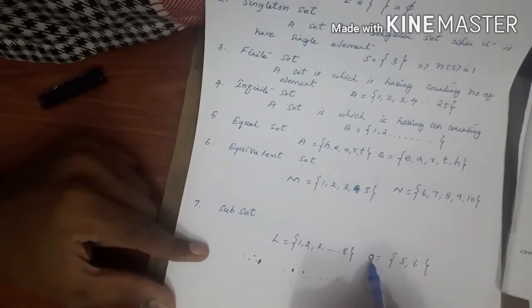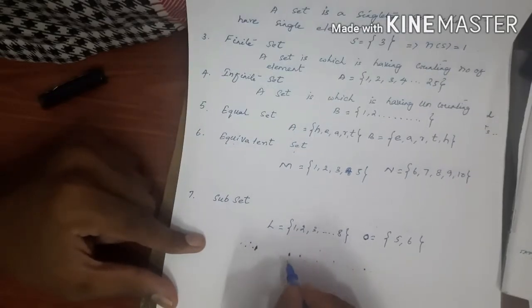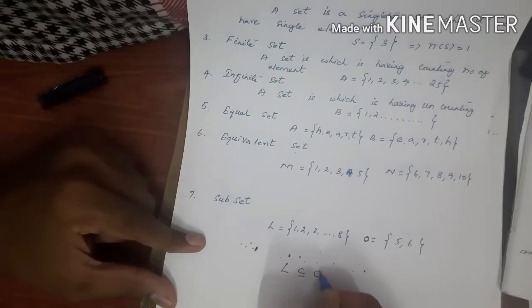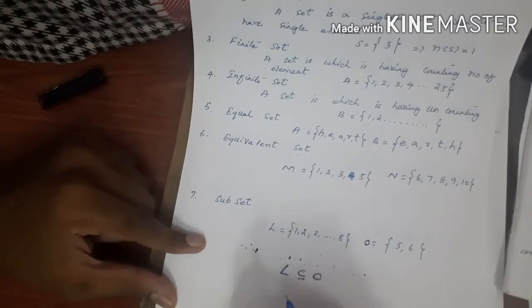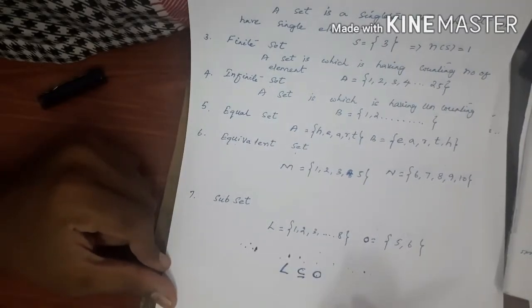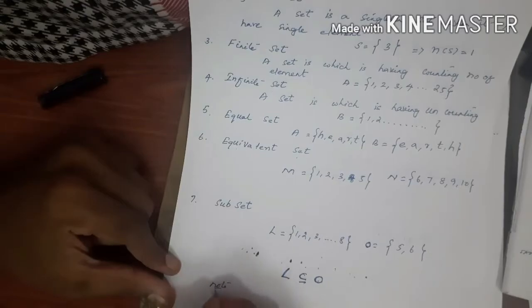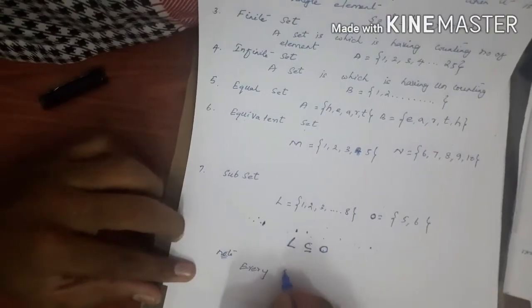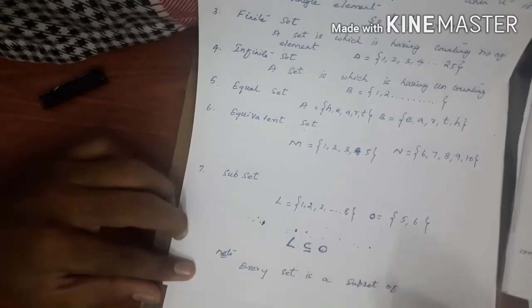See, set O is a subset of set L. That is the symbol of subset: O is a subset of L. Note the point, every set is a subset of itself.